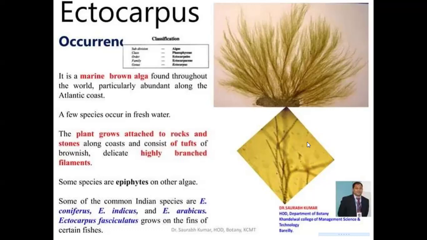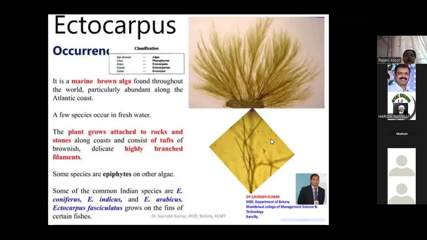And what is the occurrence? It is a marine alga found throughout the world, particularly abundant along the Atlantic Ocean. A few species occur in freshwater. Mostly you can observe them along the Atlantic coastal areas. In that area, you can observe these PHAEOPHYCEAE members. Only a few percent of the plants occur in freshwater.